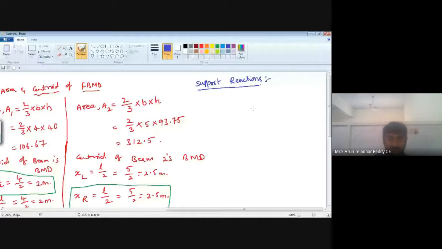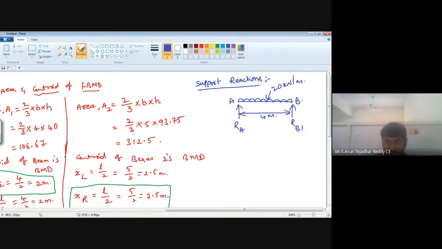Support reactions. Here we have a first beam 1 diagram. This is your beam 1, and a uniformly distributed load is acting. It is 20 kilonewton per meter, and the span is 4 meter, A to B. So RA, RB1.